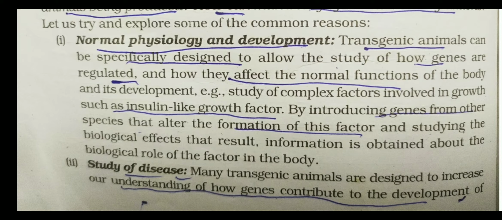Which genes help the normal functioning of our body, and which genes help the growth and development of the body? These genes are introduced in transgenic animals, and such animals are now used to understand normal physiology and development processes. So let's understand the use of transgenic animals for normal physiology and development.